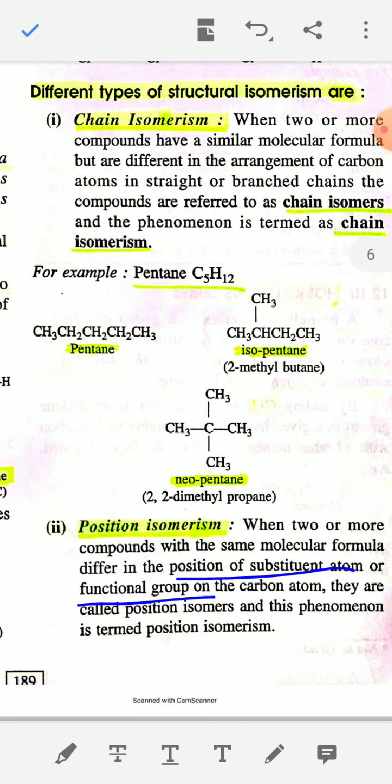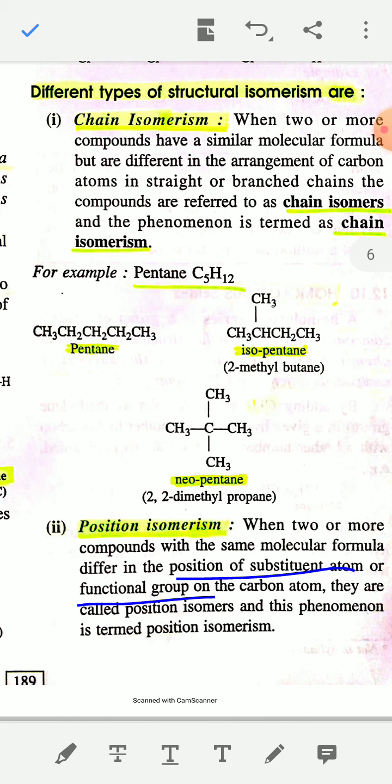Chain isomers are those isomers which differ in their chain length. When two or more compounds have the same molecular formula but differ in the arrangement of carbon atoms in a straight or branched chain, these compounds are referred to as chain isomers, and the phenomenon is known as chain isomerism.